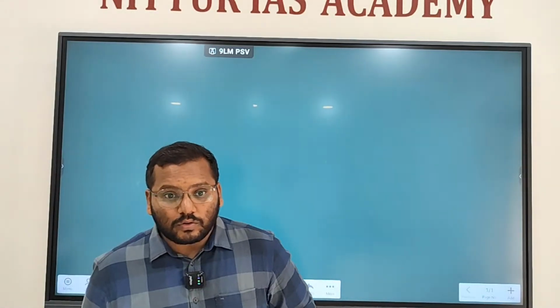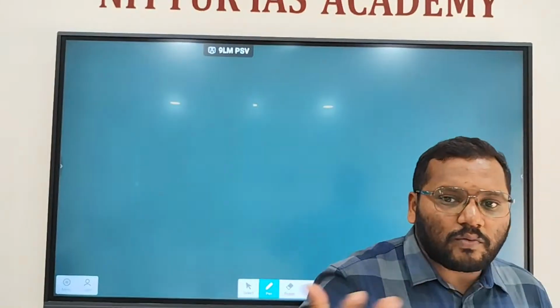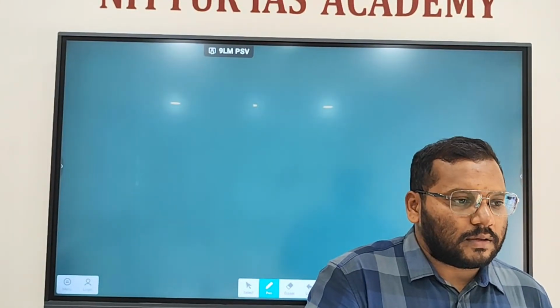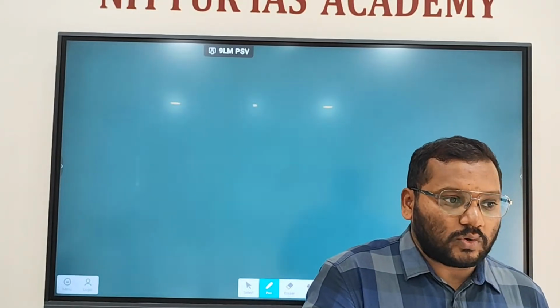Both? Lok Sabha only, right? In Rajya Sabha you cannot, because Rajya Sabha does not have members who are directly elected by people. Only the president can be removed. Yeah, but I am talking about the government, the Council of Ministers. It is only Lok Sabha. A no confidence motion can be introduced only in Lok Sabha.